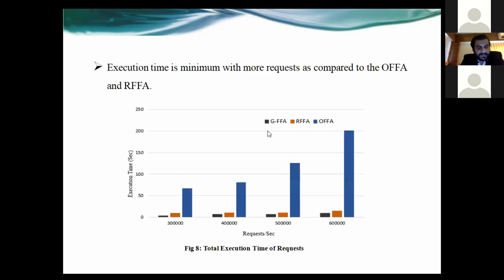It may be lesser, but not minimum. Minimum in comparison to these two or three only, the other two. Yes, sir. But in general, you cannot say that this is the minimum. Maybe in other papers, you will find some value lesser than this. Yes, sir. Okay, sir.